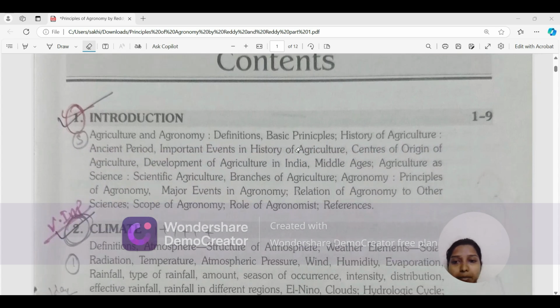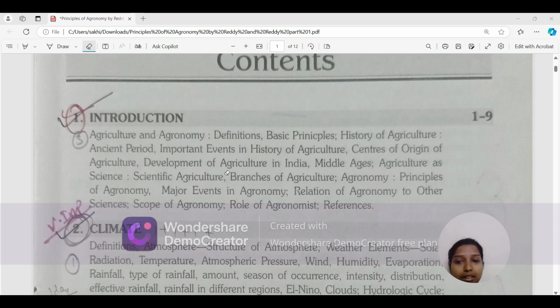So the first chapter is Introduction only. In this chapter, I'll read all the topics given. It is just about agronomy: what is agriculture firstly, and then what is agronomy, that agronomy is a branch, and the development of agriculture. Definitions, basic principle, history of agriculture, ancient period, important events in history of agriculture, which is very important. I'll teach you in further lectures.